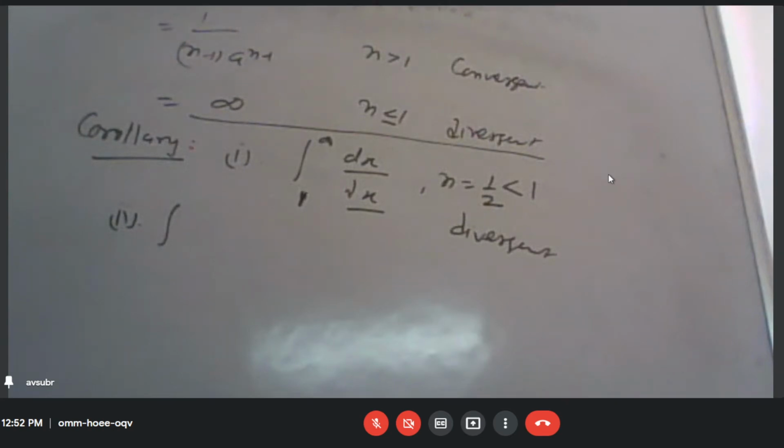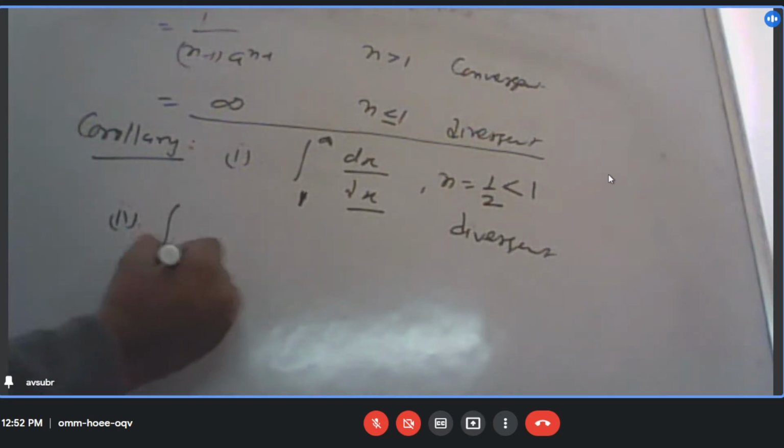Sir, if the limit would be from minus infinity to 0, then it would be convergent, no? It will be convergent or not, you can do it. Okay, sir. That problem I'll leave it to you.